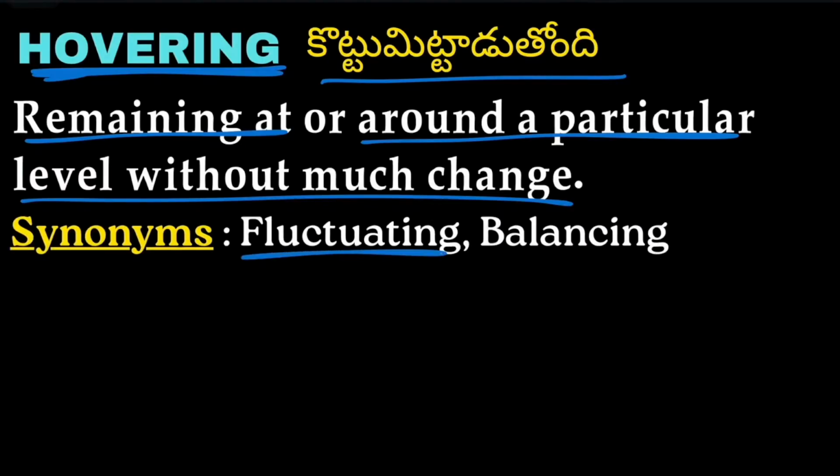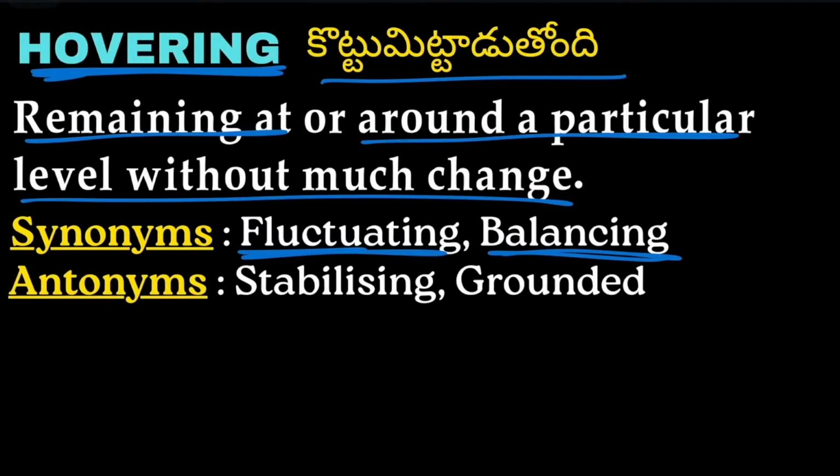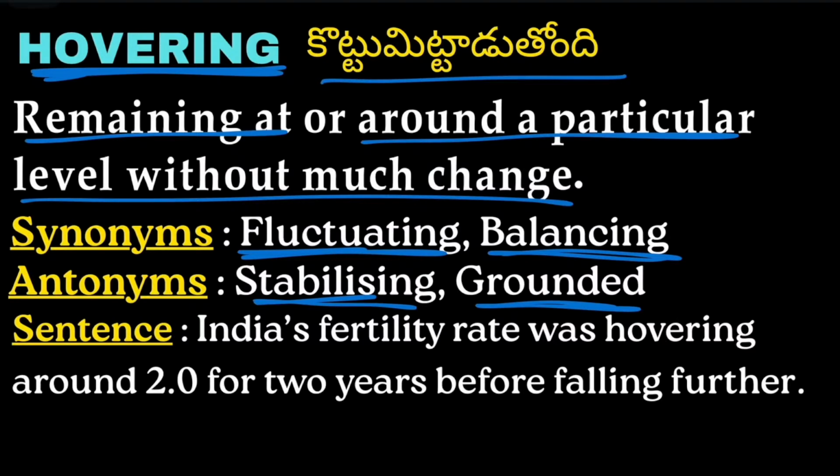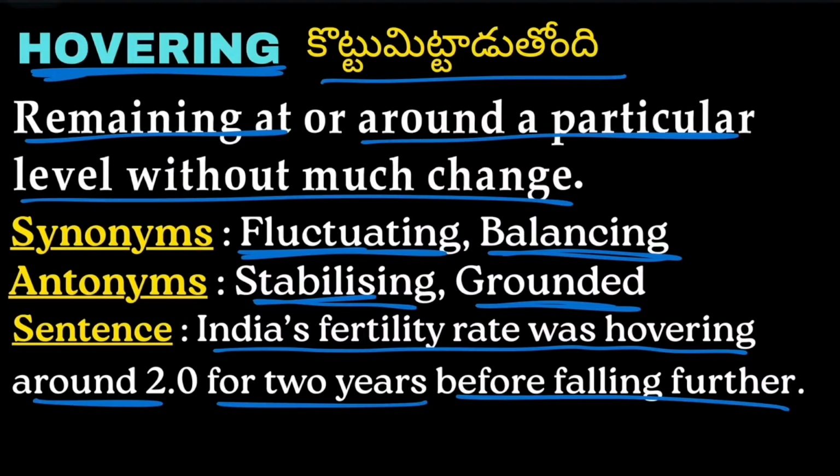Synonyms are fluctuating and balancing, which have the same meaning as hovering. Antonyms, or opposite words, are stabilizing or grounded. Example: India's fertility rate was hovering around 2.0 for 2 years before falling further. So it was fluctuating around 2.0 for 2 years, and then it went further down.